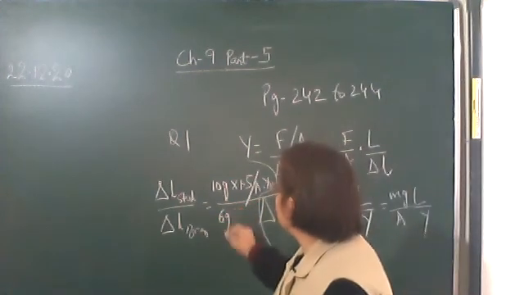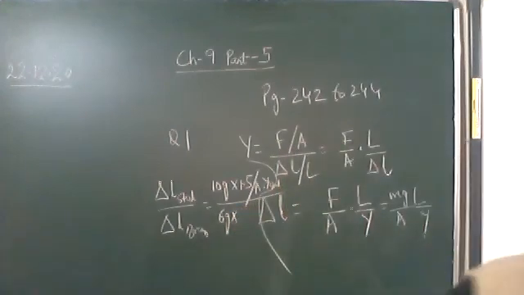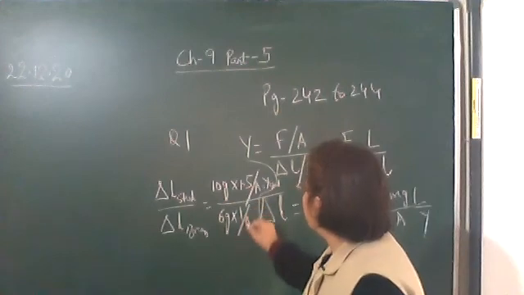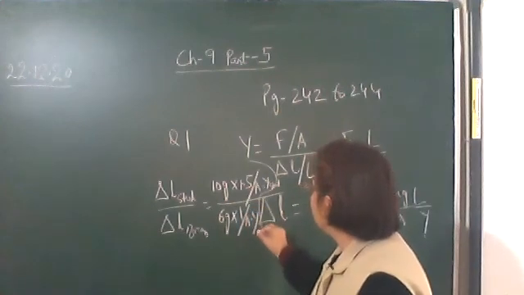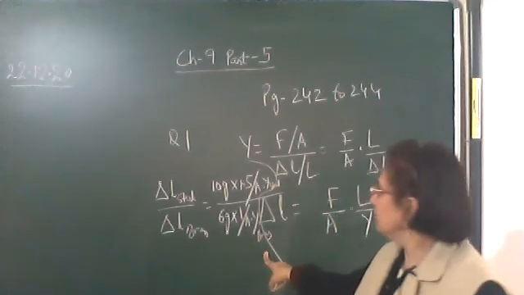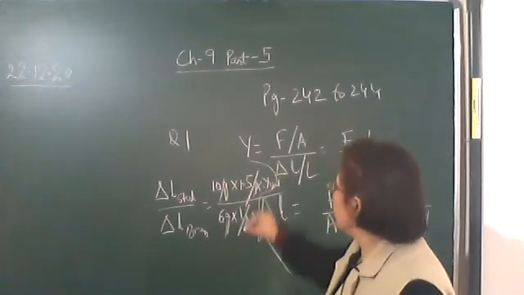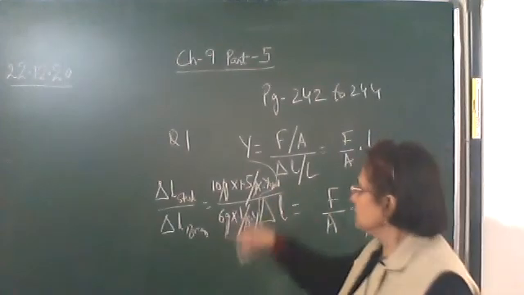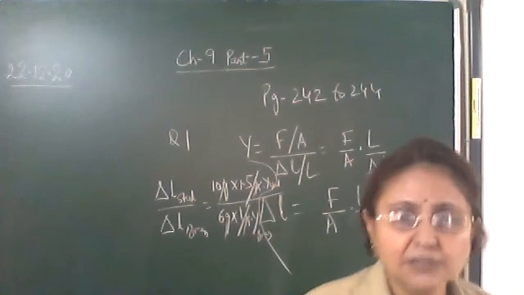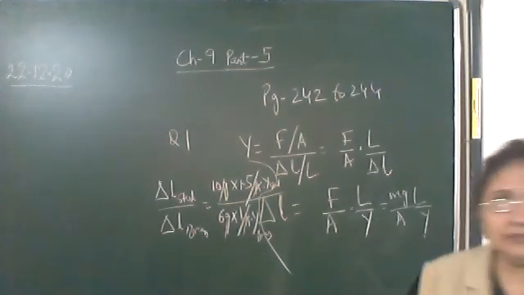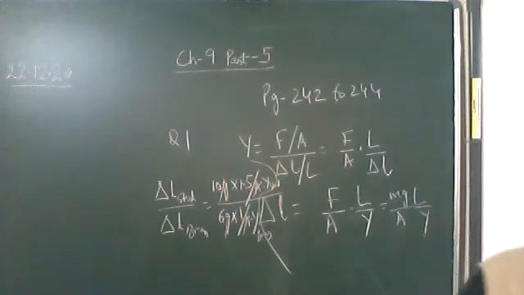So 6 into g, and the length of the brass wire is 1 meter upon area into Y for brass. This you will see from the table. g and g cancel out, area cancels out. The value of Y you will see from there. Substitute it and you can get the ratio of the extension. Okay, is it clear? So put the values and you will find.